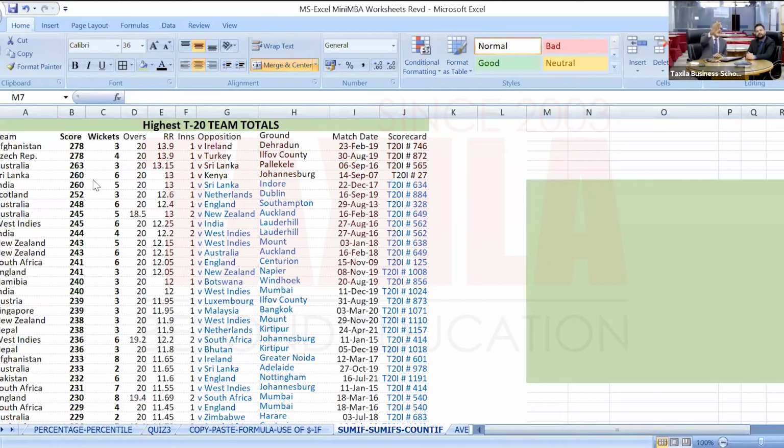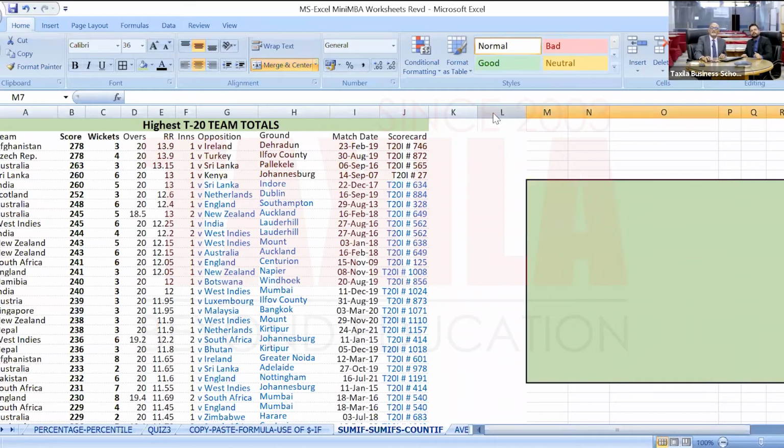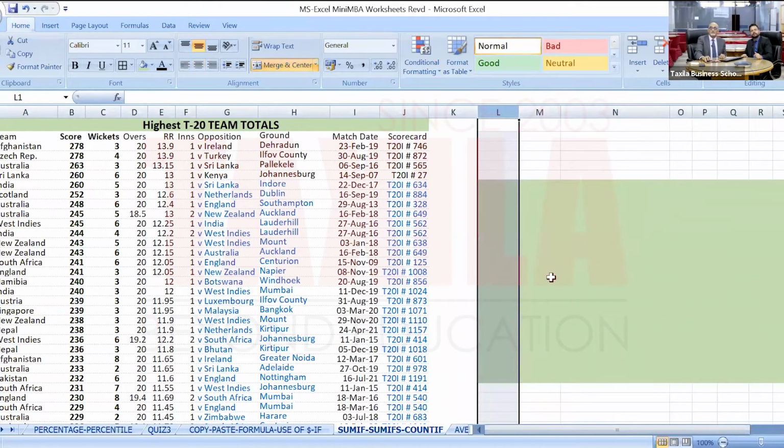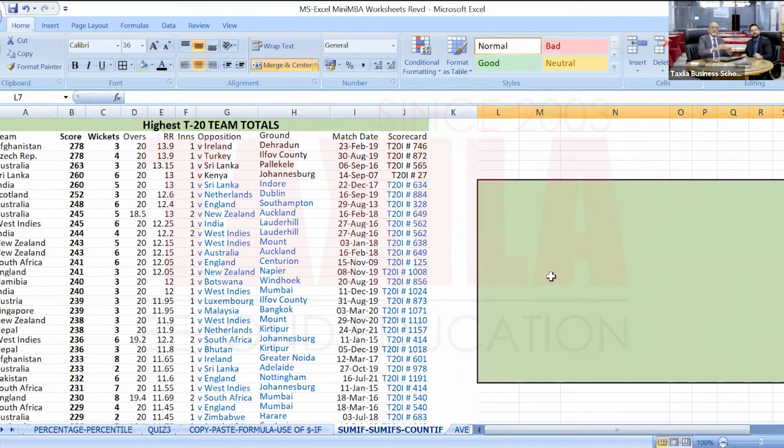It also gives in how many overs, for how many wickets, what was the run rate, which innings this was, first innings or second innings, and against which opposition. So Afghanistan scored 278, a world record, against Ireland. Czech Republic scored 278 against Turkey. The ground name is also there. The match date is also there. And then there are hyperlinks where you can even see the scorecard. I just picked this up. It was interesting data, so I thought it makes a lot of sense. Okay, let's work on this. We are trying to use SUMIF. Let's define a question. Give me a question.